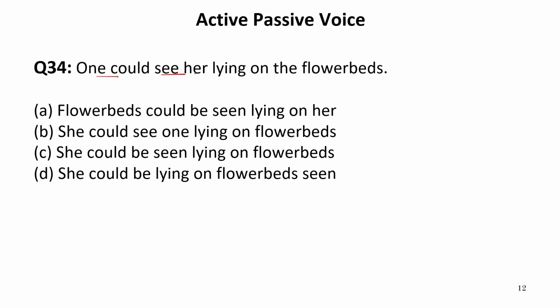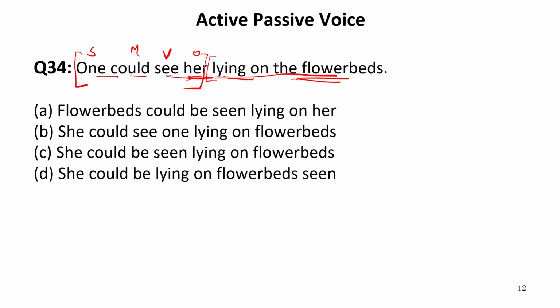One could see her lying on the flower beds. Now in this given sentence, one is the subject, could is a modal, see is verb, her lying on the flower beds. So if we convert only this part of the sentence, one could see. Now what? So this is the entire part of the object part. That her, this her is the object, and what is she doing? Lying on the flower beds. So object is her. Now let us convert this part of the sentence.